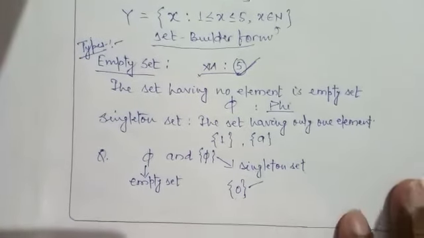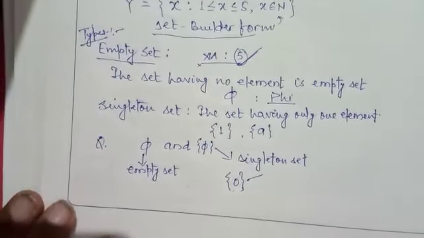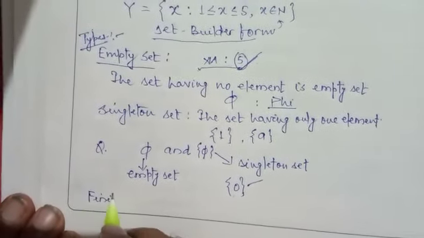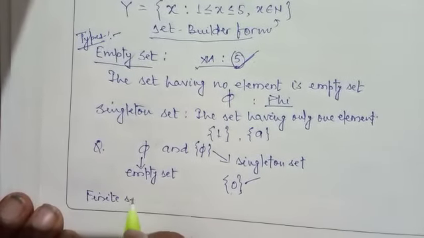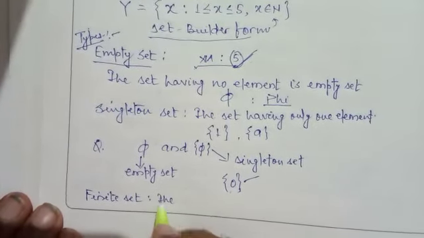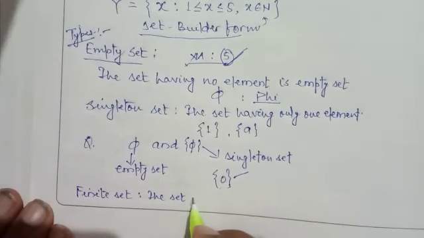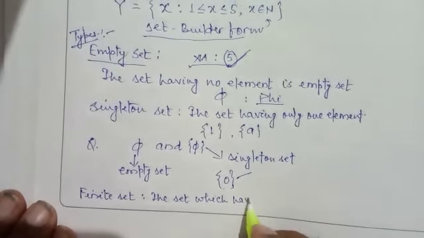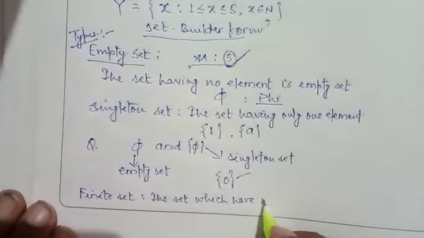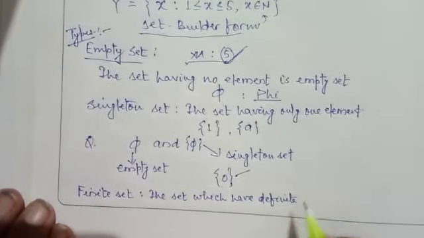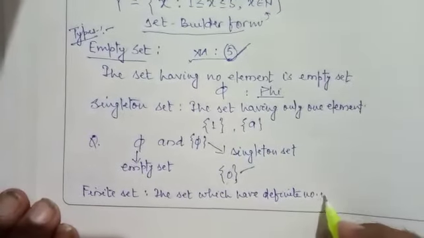So the next one is finite set. Finite set means the set which has definite number of elements.